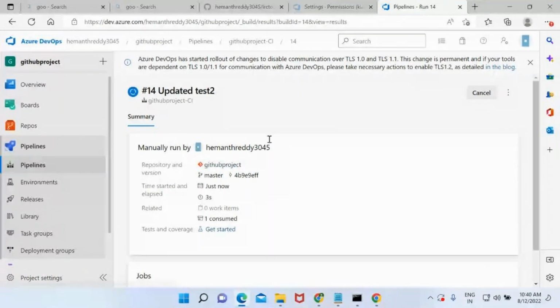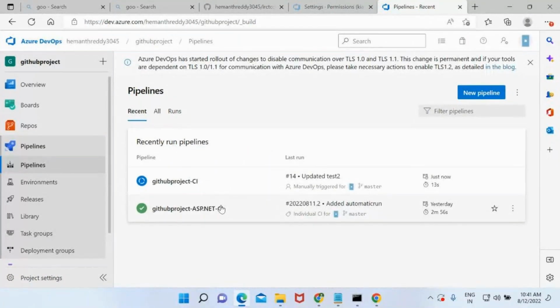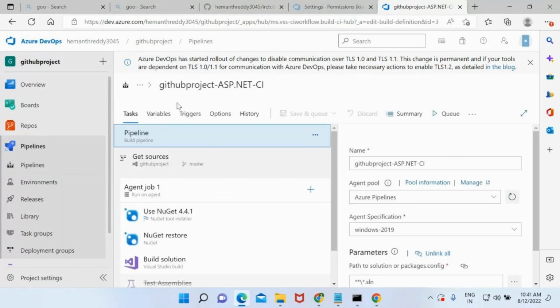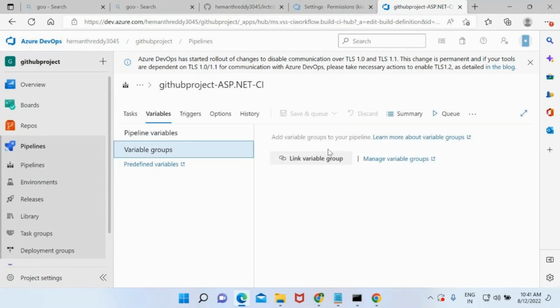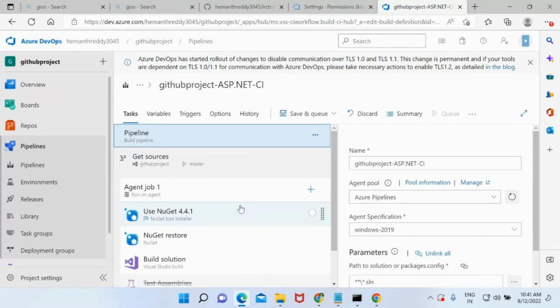Now, is this limited to only this pipeline or other pipelines? As of now, I linked that group to only this pipeline. Now I want to link that variable group to another pipeline. See this, edit this. This is the second pipeline. Go to variables and variable groups. Did you link anything? No. I want to use the same variables here. You can link it, save the changes in the task, change the variable names and just run it. You will be able to use it. Understood? Okay. Till this point, it is fine.